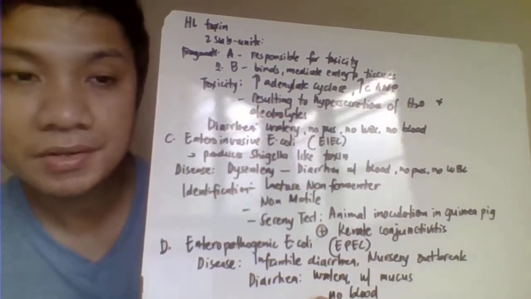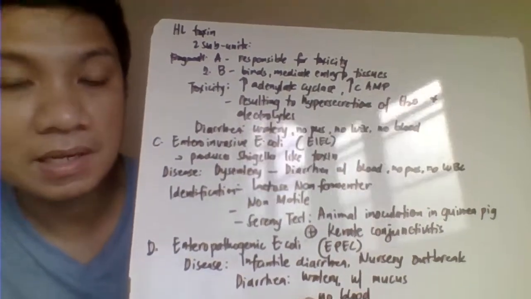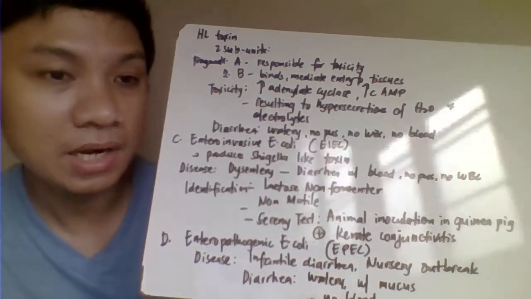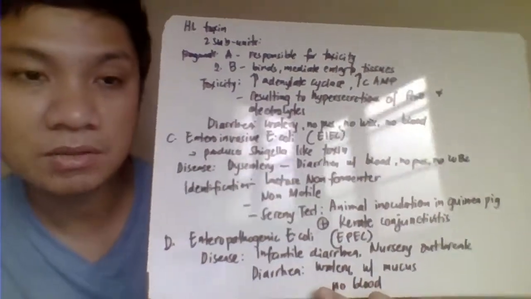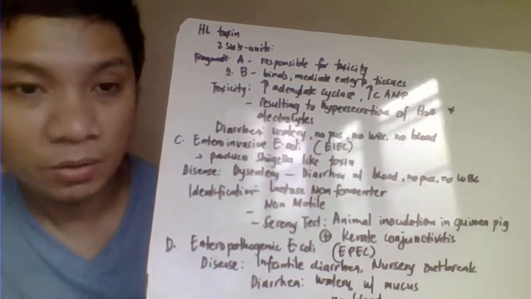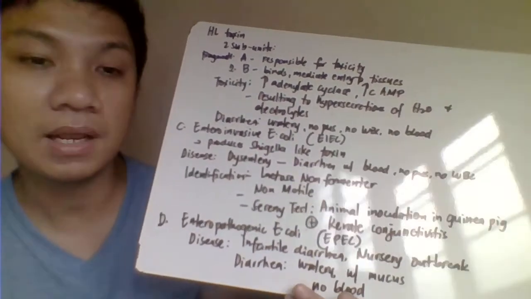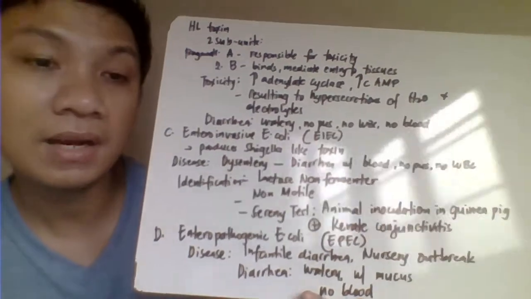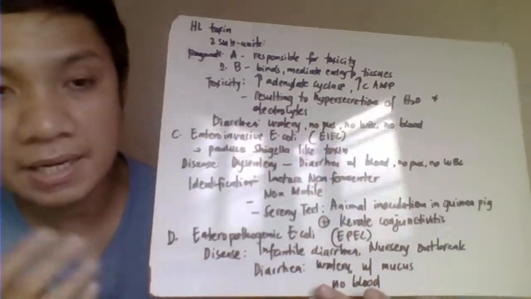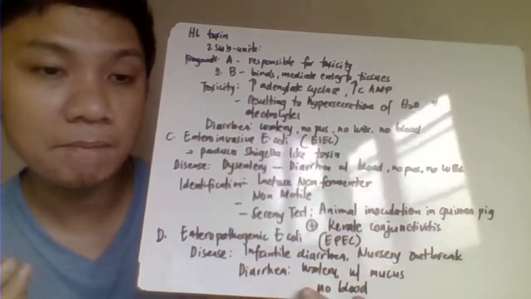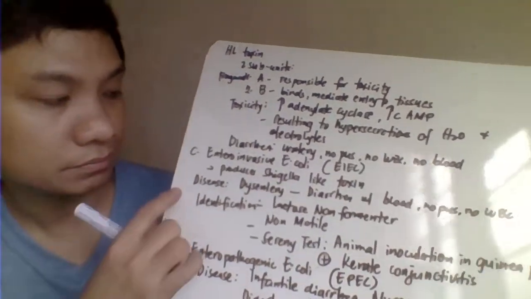Okay, so it causes traveler's diarrhea basically because, again, this toxin increases your adenylate cyclase enzyme. It increases your cyclic AMP, which eventually results in hypersecretion of water in your intestinal tract and electrolytes, and we have diarrhea. But the diarrhea here is purely watery diarrhea, no blood, no mucus, no pus.